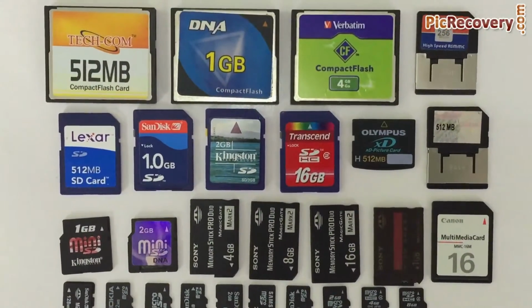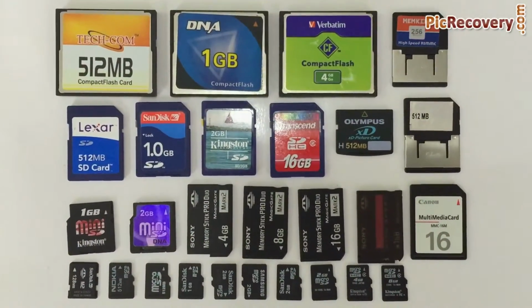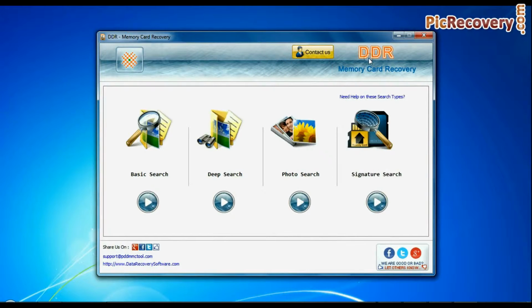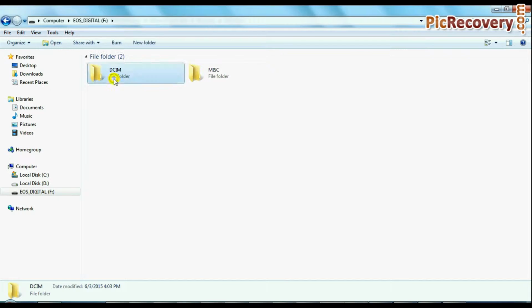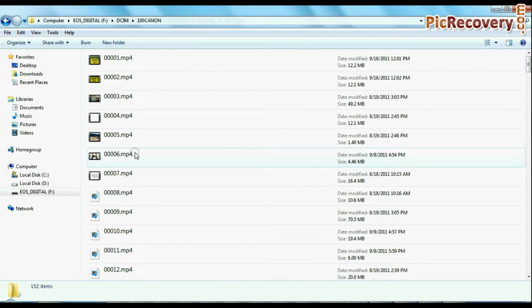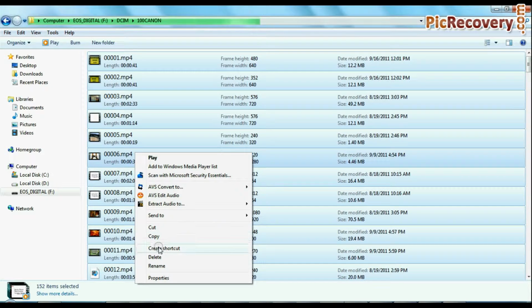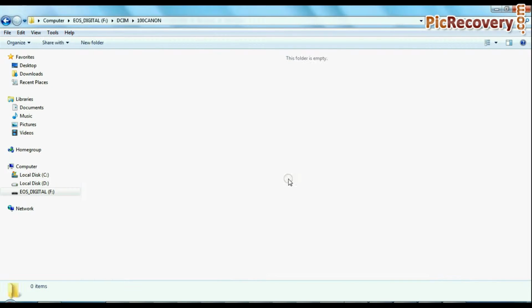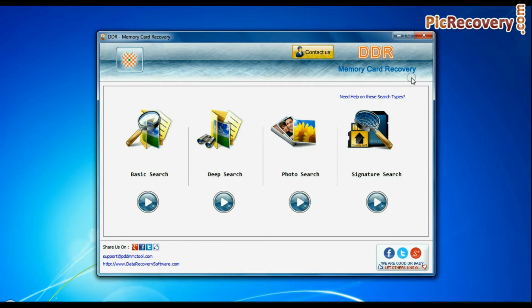Are you worried about how to restore lost files and folders from a memory card or flash card using DDR memory card recovery software? If you have accidentally erased your data from a memory card, as we have shown for demonstration purposes, run DDR memory card recovery software.